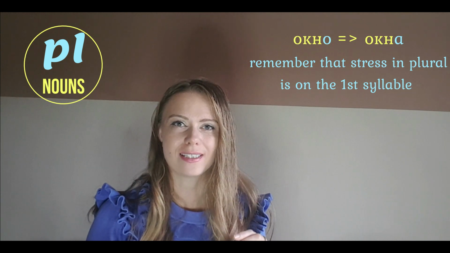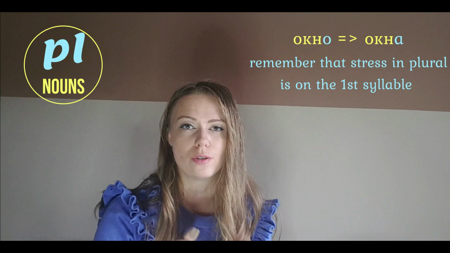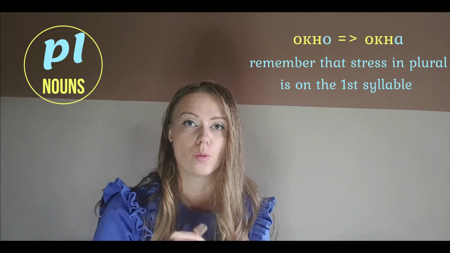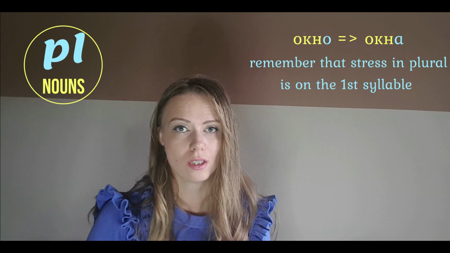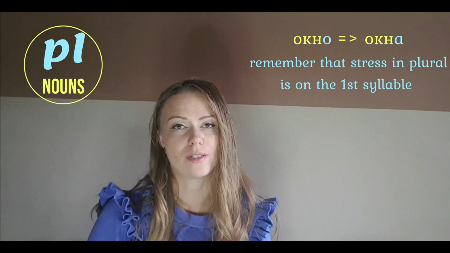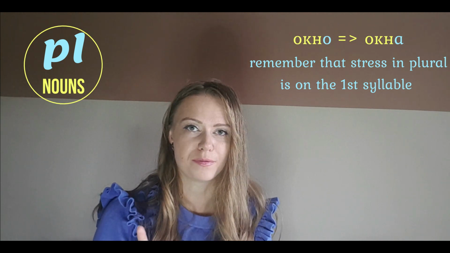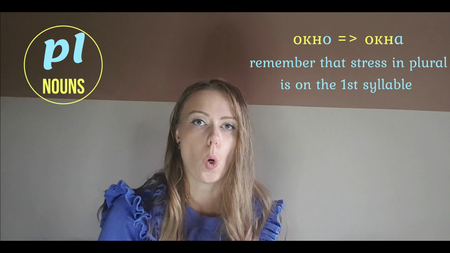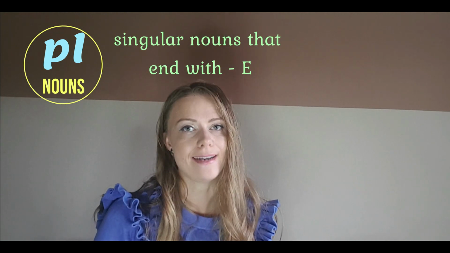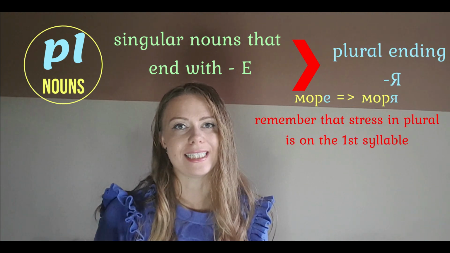And did you notice that the stress in the word actually jumped to the base of the word? So instead of окно, which stresses the ending of the word, now in the plural form of this word, the stress is on the base of the word. It's окна. If a neuter noun ends with Е, like море, then the plural would be моря, ending with Я.